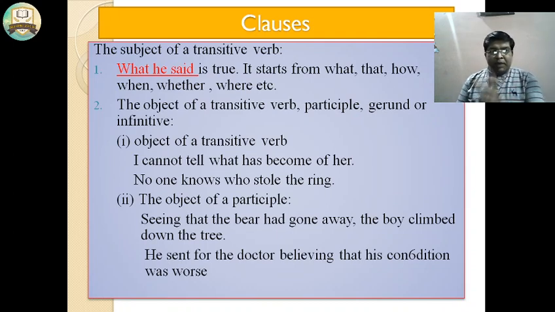The object of a participle. Seeing that the bear had gone away, the boy climbed down the tree. Seeing is the ing form, it is a participle, and "that the bear had gone away" is the noun clause, and after that comes the principal clause. He sent for the doctor believing that his condition was worse. From "believing", the clause is the object of a participle.